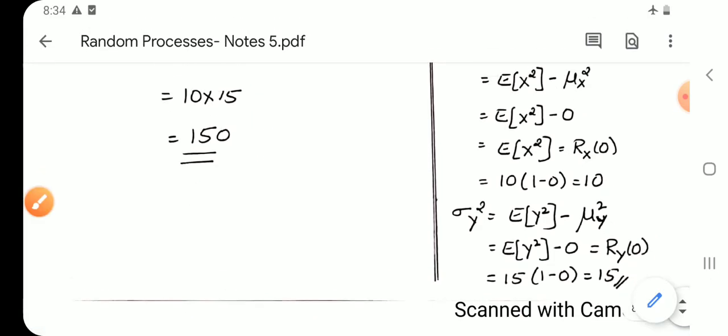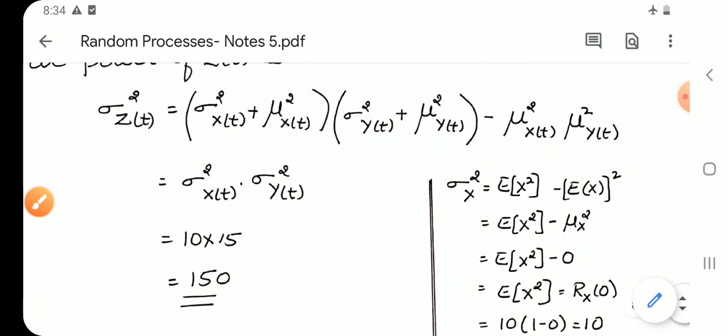This is how we can solve the problems when we have the product of two random processes and the sum of two random processes. To understand the problems, practice them by seeing the PDF notes provided to you. Thank you.